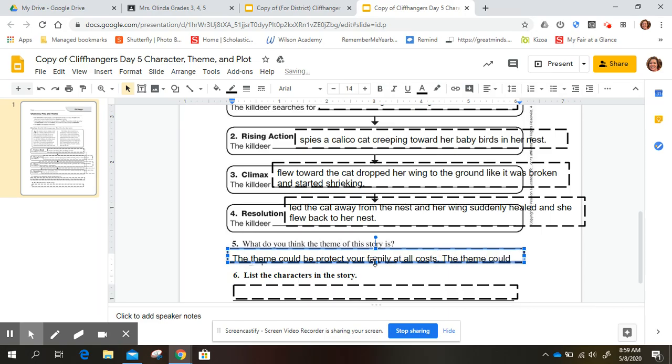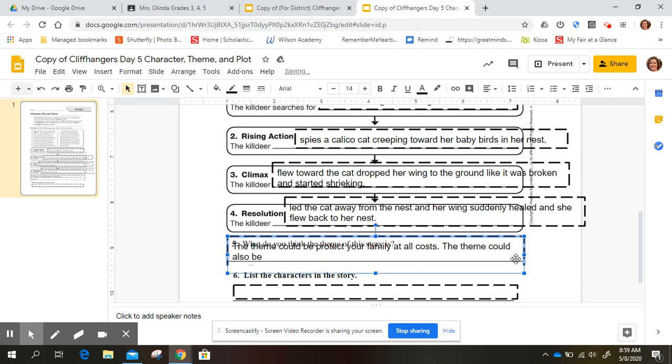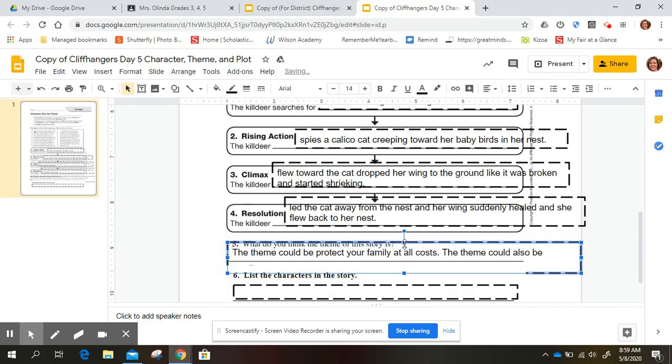Make that a little bigger so you can see it. The theme could also be, well, I said the theme could be protect your family at all costs.